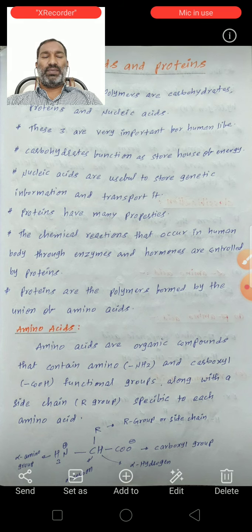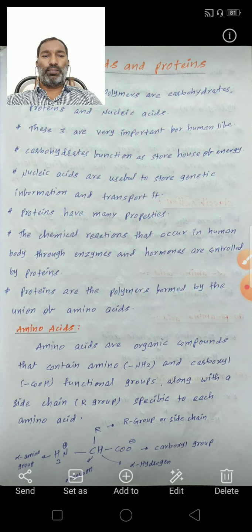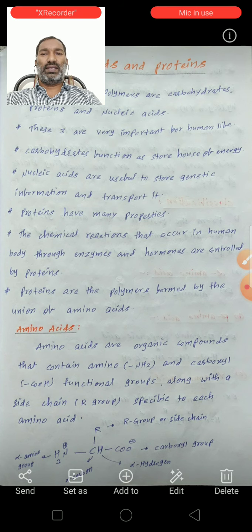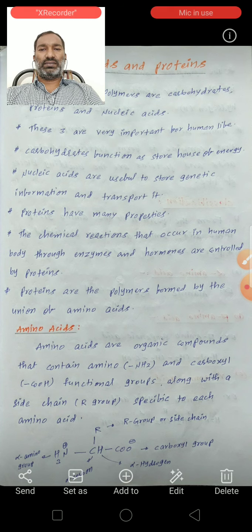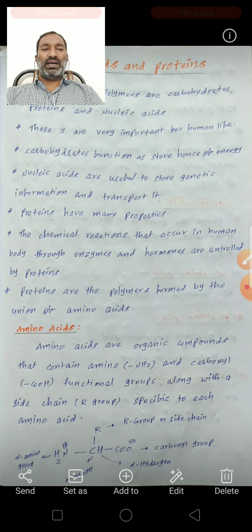Three biological polymers are carbohydrates, proteins and nucleic acids. These three are very important for human life.